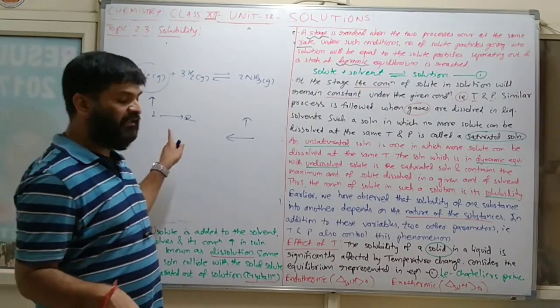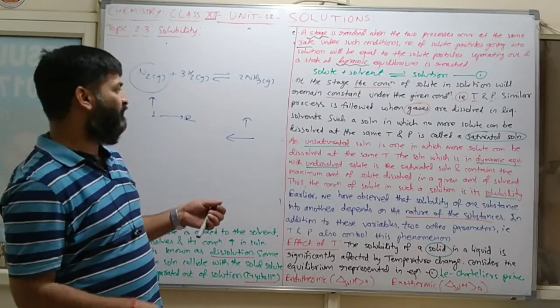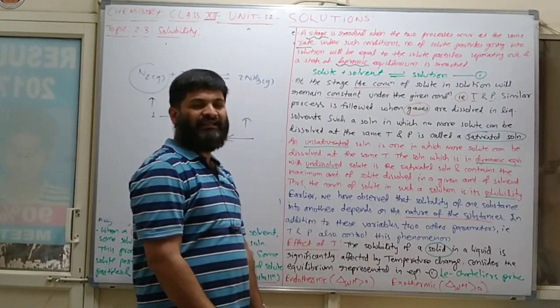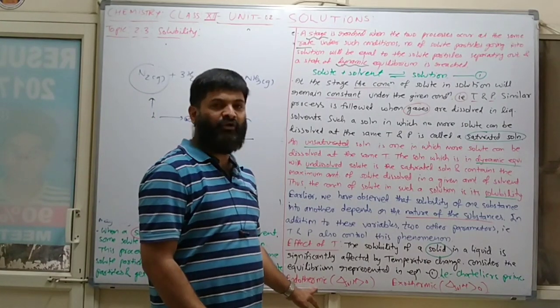And whenever the reaction starts, the temperature of the material may be either more or less. If temperature is more, it is normally known as exothermic, and if temperature is less, it is normally known as endothermic.